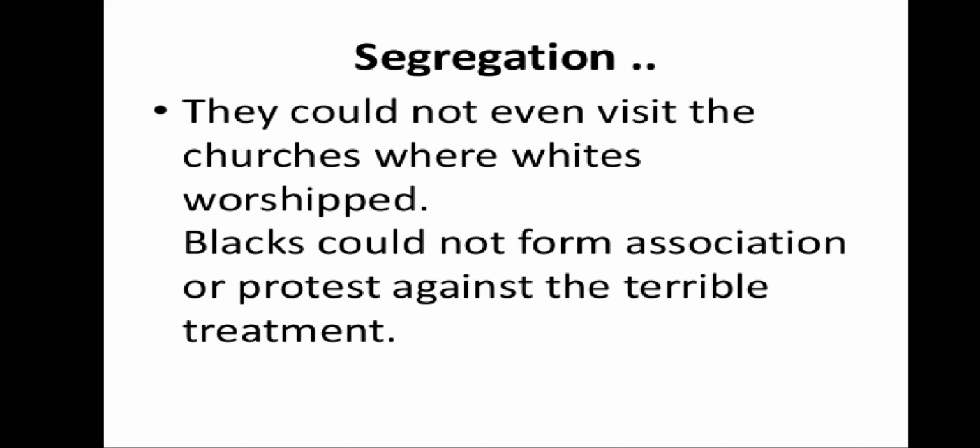This was called segregation. They could not even visit the churches where the whites worshipped. Blacks could not form associations or protest against the terrible treatment. This is all about the practice of apartheid and segregation in South Africa.